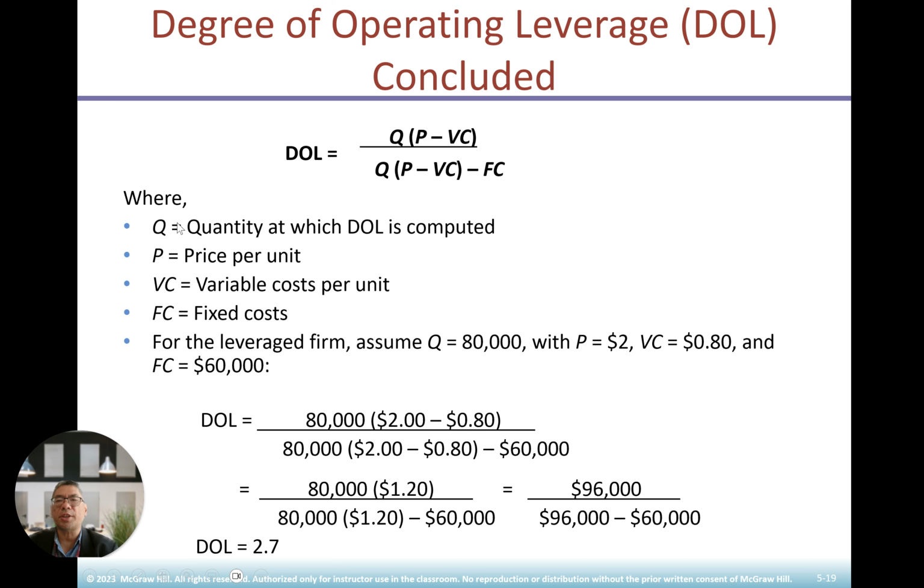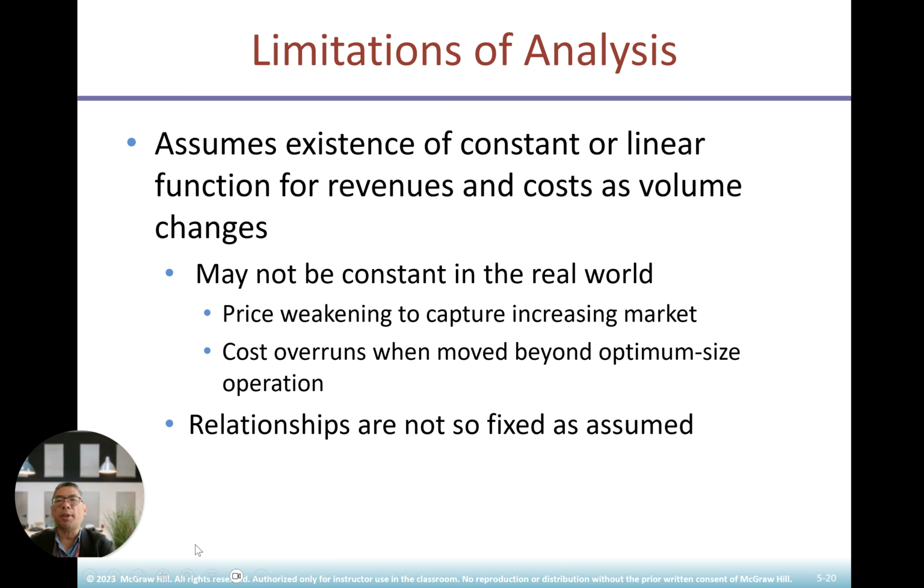These are the definitions, guys. Remember this: Q, P, VC, FC. So you just plug in a number, then you get the 2.7. Look at the limitation analysis as well. Assume existence of constant linear functions for revenue and cost as the volume changes, which may not be constant in the real